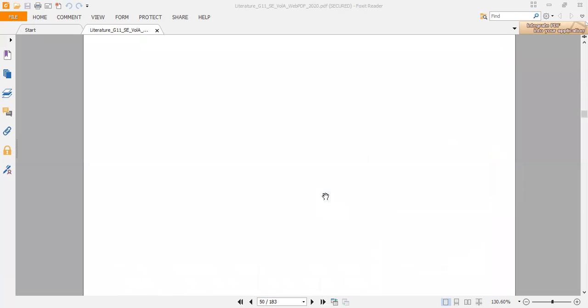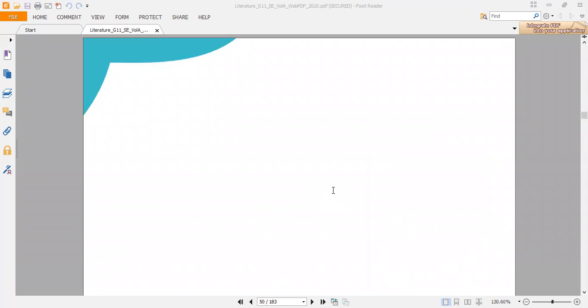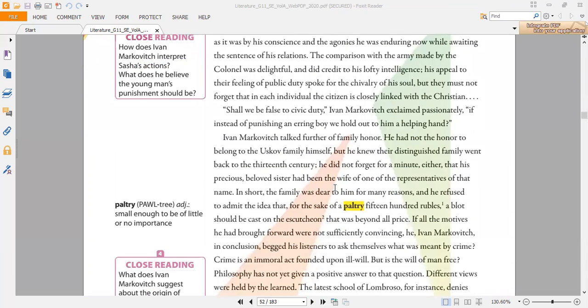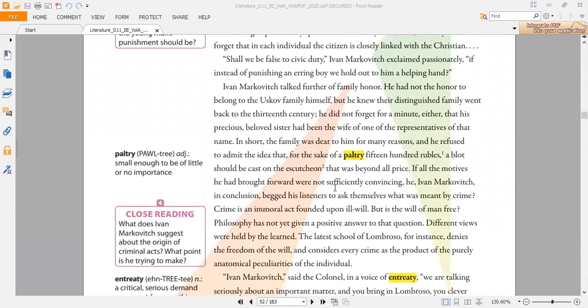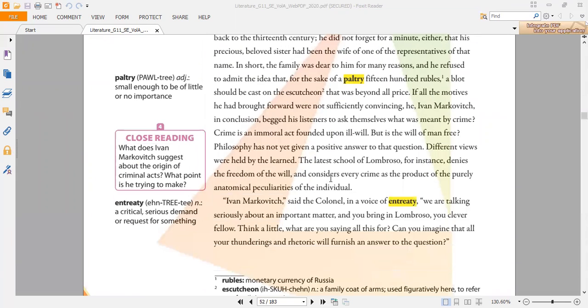So it's even mentioned here in the text that he is not really concerned with the problem, and he sees that it's not really a big problem, but he is just going along with Ivan Markovici, his uncle, who is trying to get things into place and not to get into a big problem, and to try to pay his money. It shows that this family is a rich family, but still they don't want to pay the money, just to make him feel guilty for what he has done.